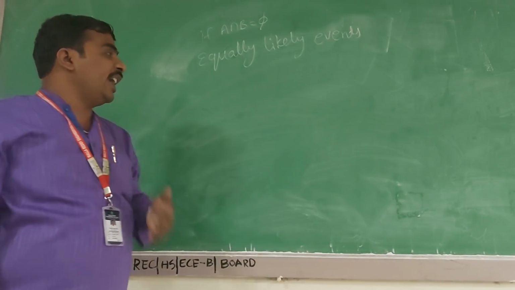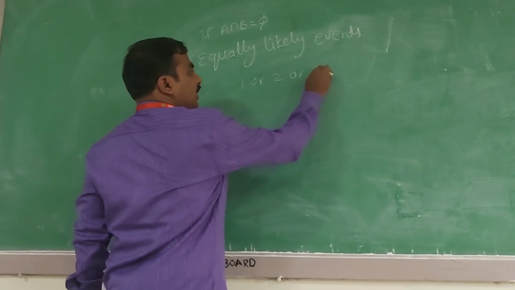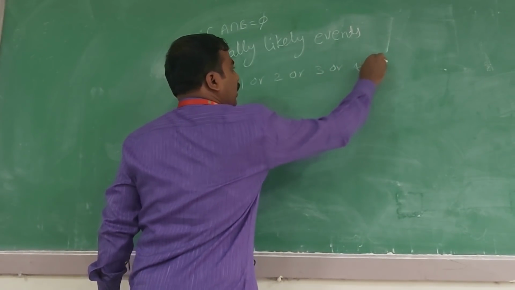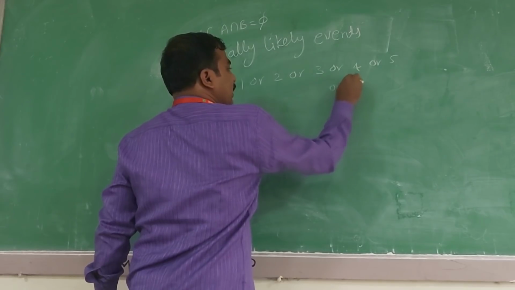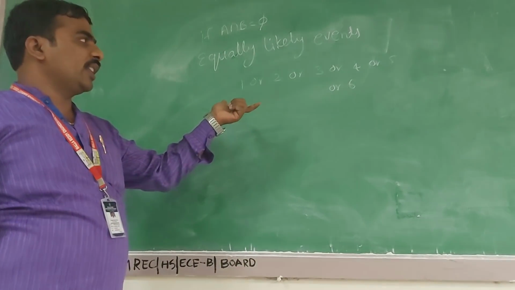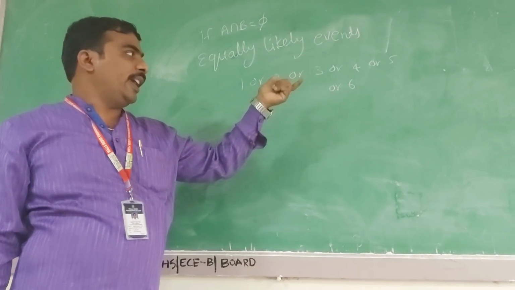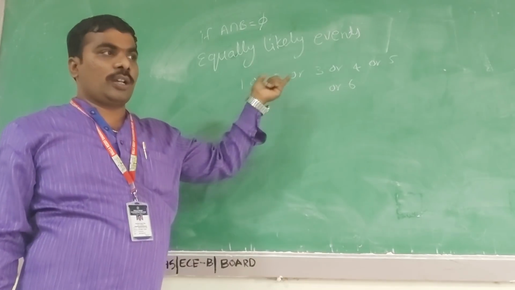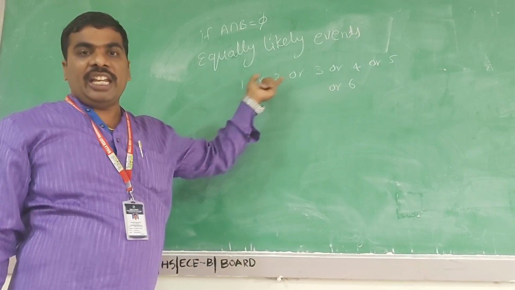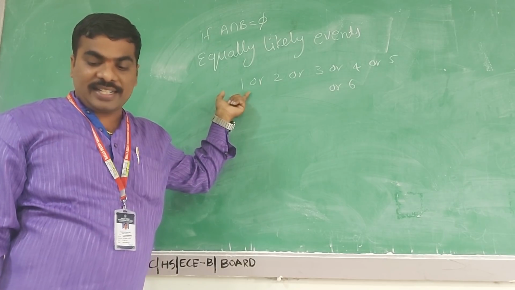When we are throwing a die, getting 1, 2, 3, 4, 5 or 6 are equally likely events. All six outcomes have an equal chance.